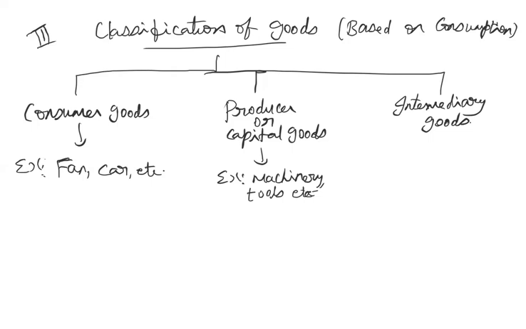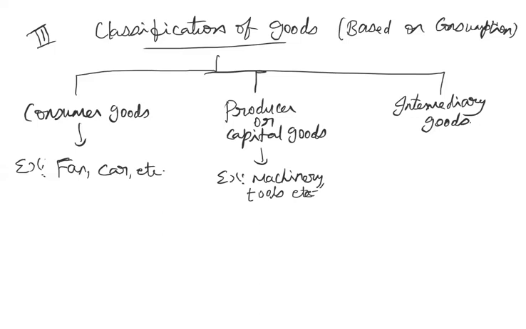Directly you can go and purchase a fan, directly you can go and purchase a car, etc. But we as consumers are not purchasing the machinery and tools directly. The producer is purchasing all those machinery and tools. And why is he purchasing all those? Because since we are demanding a fan, he has to manufacture a fan with the help of the machinery. So he has to purchase all those required machinery and tools.